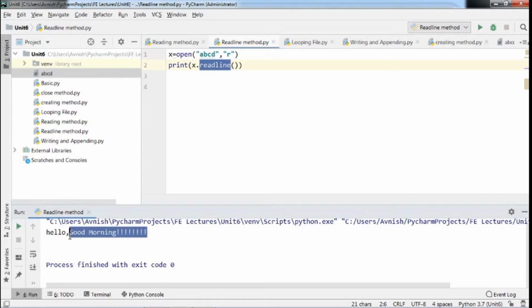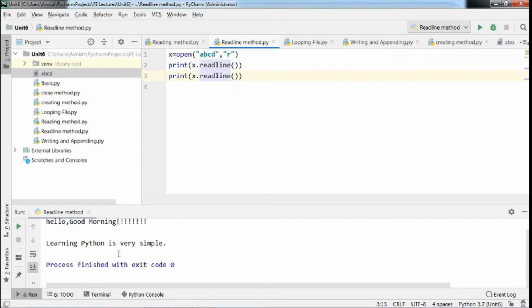That means out of two lines, it read our first line from our ABCD file. Suppose I want to read my next line from that file. So I will again copy this same line, print x dot readline. Here x is the file object of our file ABCD. See, the output of this code is the next line.